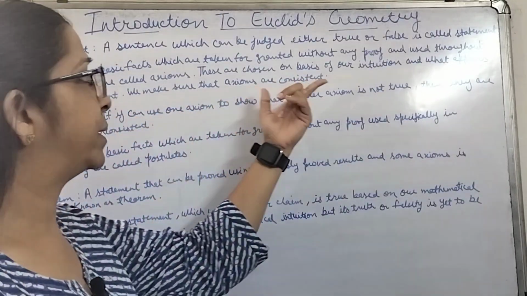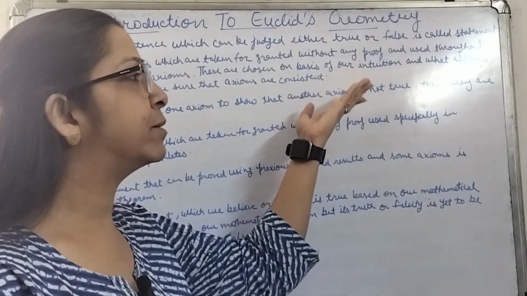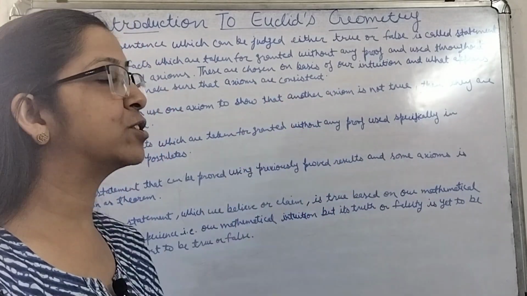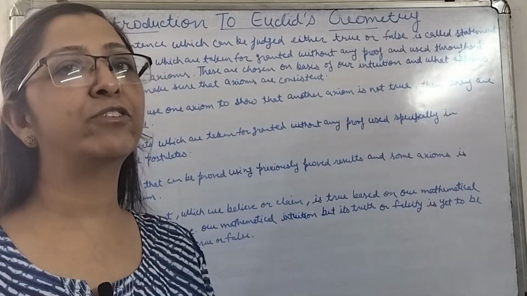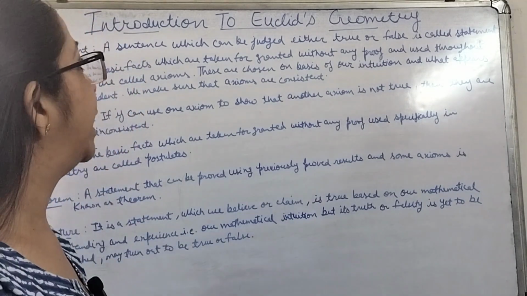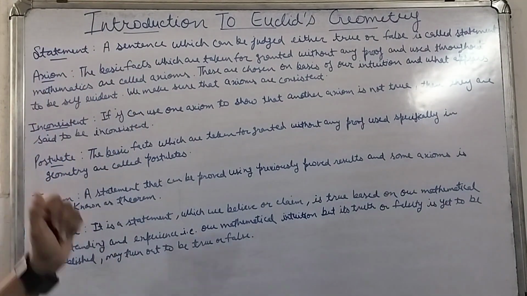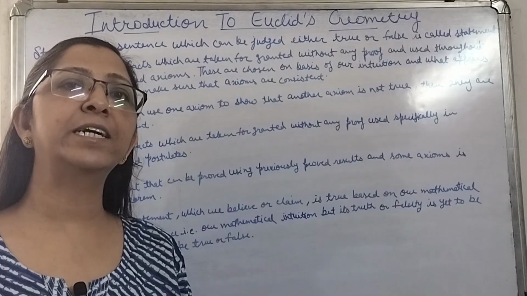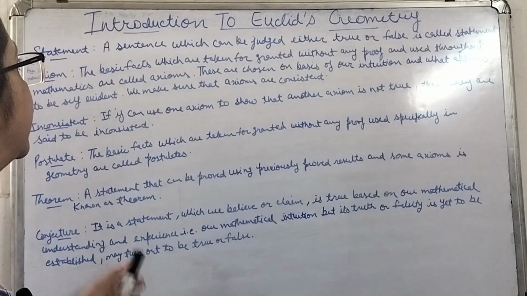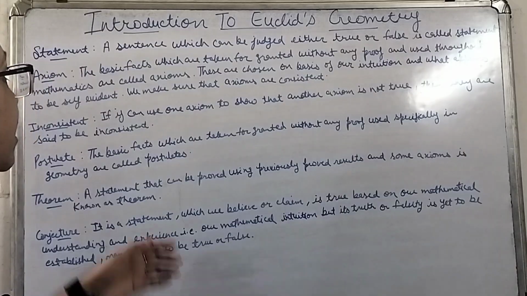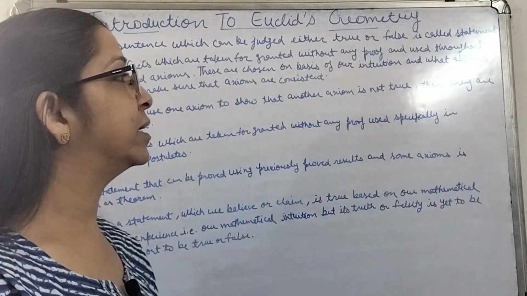These are chosen on the basis of our intuition. That means our intuition says that they will be true. There is no other condition which will prove them wrong. In each and every condition it is true, and it appears to be self-evident. We make sure that axioms are consistent.